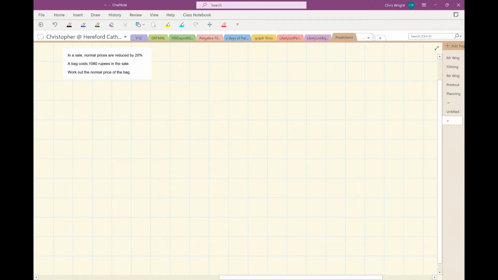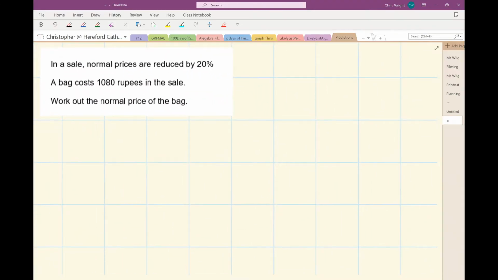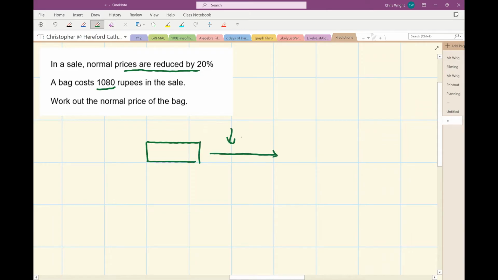In a sale, normal prices are reduced by 20%. A bag costs 1,080 rupees in the sale. Work out the normal price of the bag. So here's the original price, and that is reduced by 20%.